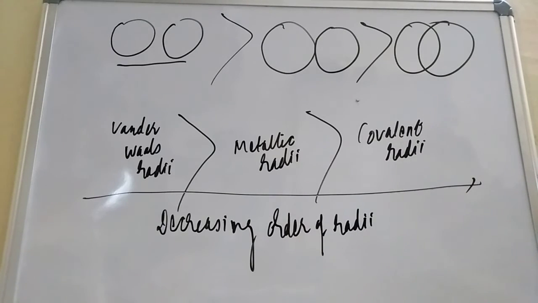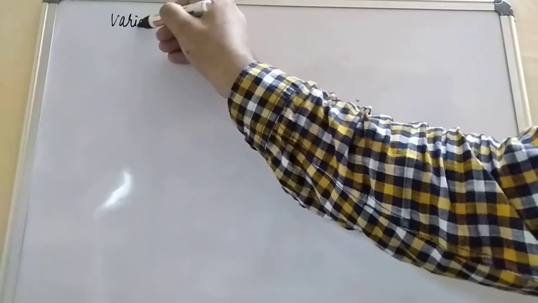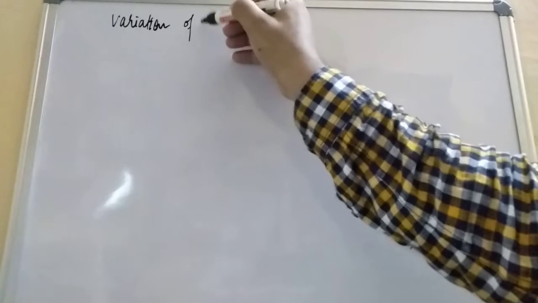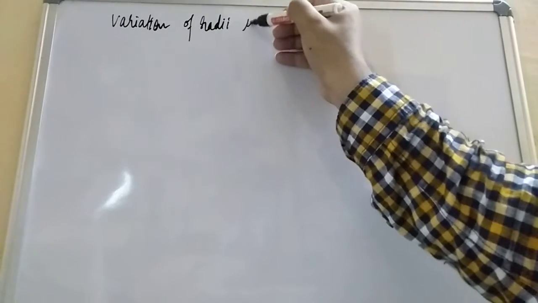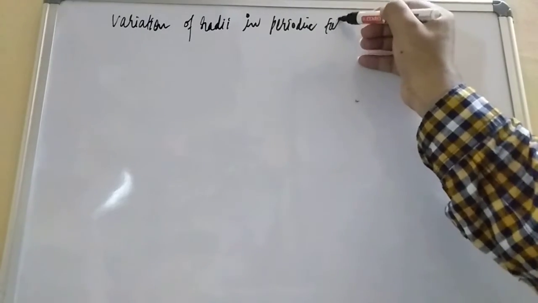Students, the important thing we have to understand is the variation in the periodic table. The important thing in this chapter is the types of radii, and all the types of radii have a similar variation in the periodic table. So let us try to understand their variation in the periodic table. Here we are going to explain the variation of radii in the periodic table. First of all, we are going to study it in a group.